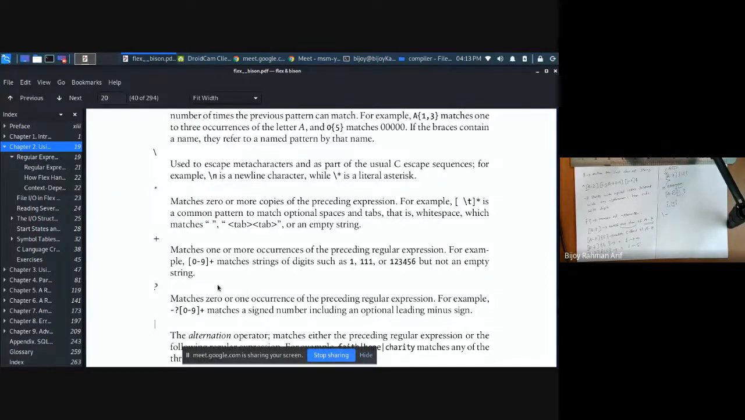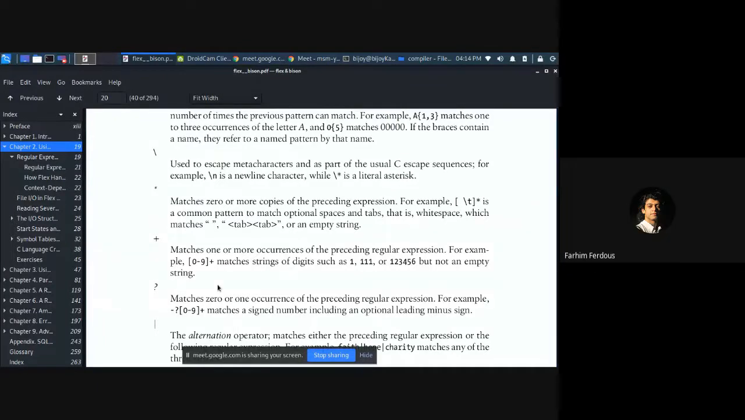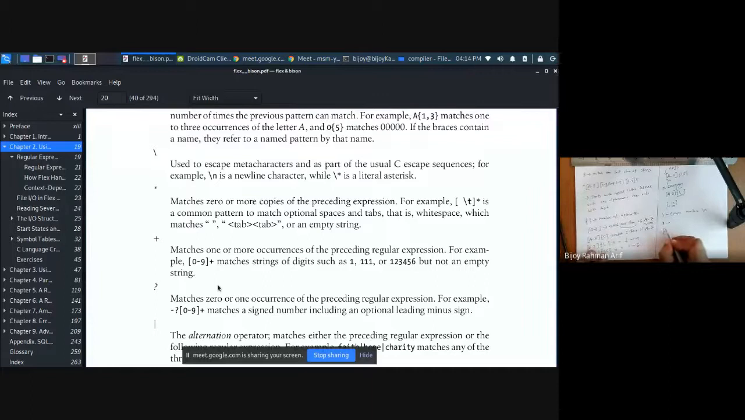Okay, escape characters, as part of user C explicitly. So this is nothing but escape. If you want to write new line, you have to write this escape. Then star. You know what is star? What is star? Simple. 0 to infinity. So if you give A to G star, it will match 0 appearance of this, 0 to infinity appearance.